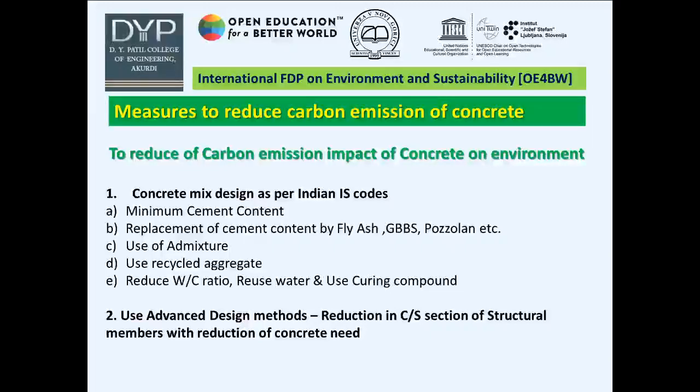Again, these are some factors which can be considered to minimize that effect. The first one, minimum use of cement content. Second, replacement of cement by cementitious materials, that is fly ash, GGBS, pozzolana, etc. Third, the use of admixtures and use of recycled aggregate, which leads the concrete to go green concrete.